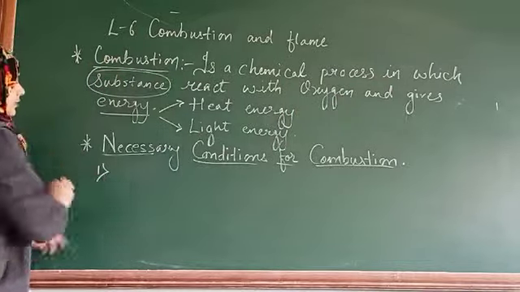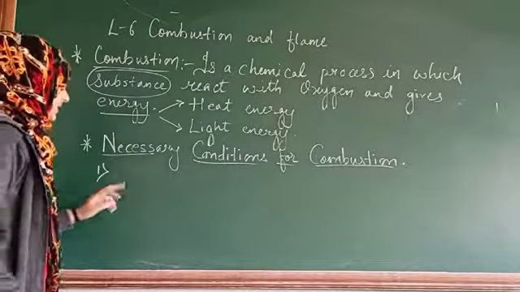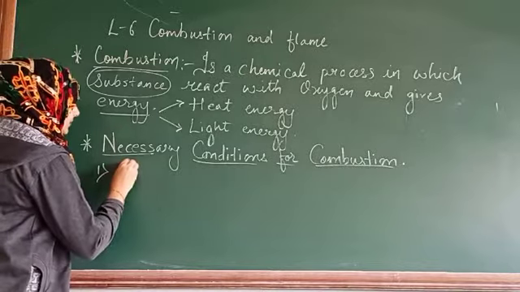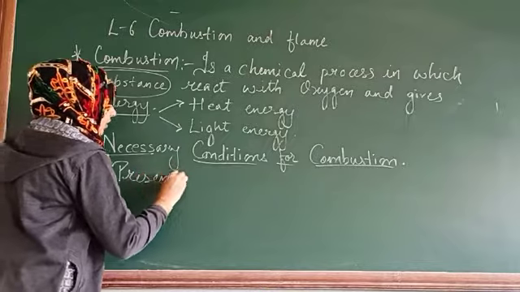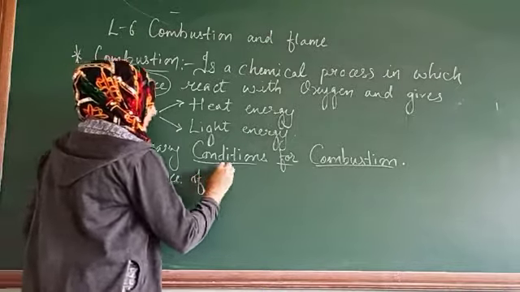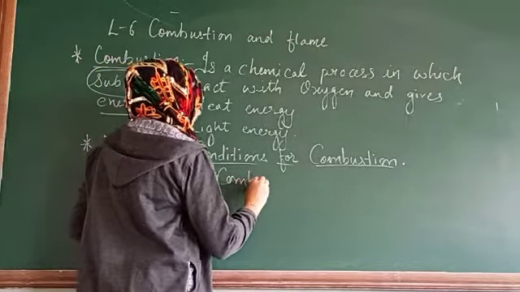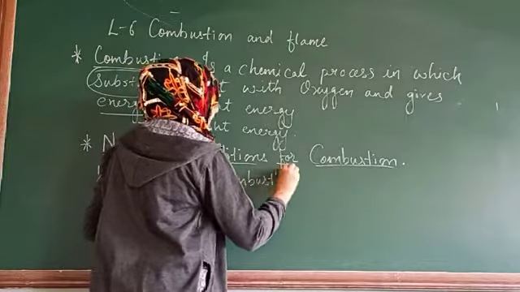substance. So first of all you need a substance. Which kind of substance?